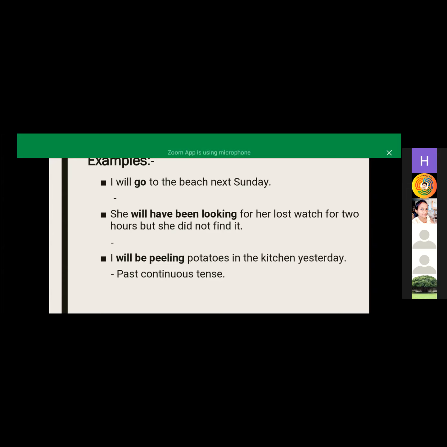Yes. What will be the next? She will have been... Future perfect continuous. Good. Again, third. Future continuous. Yes, it is future continuous.